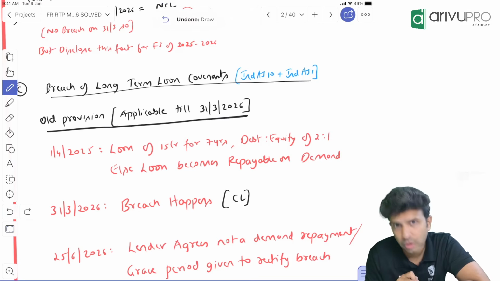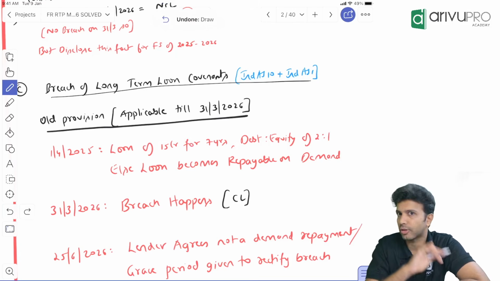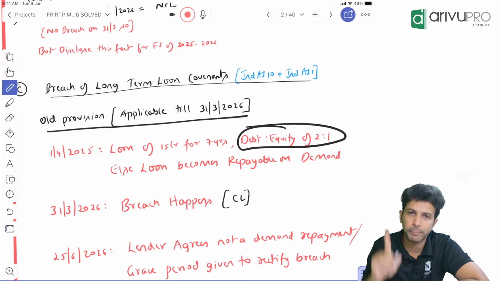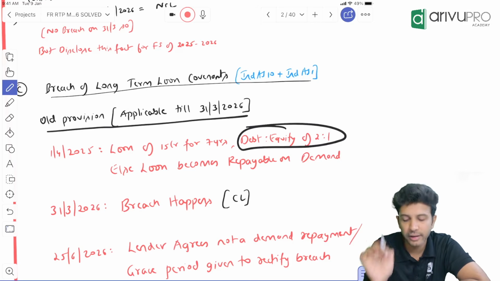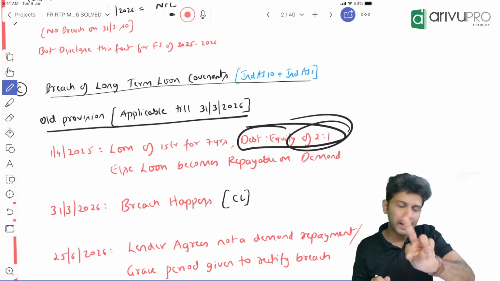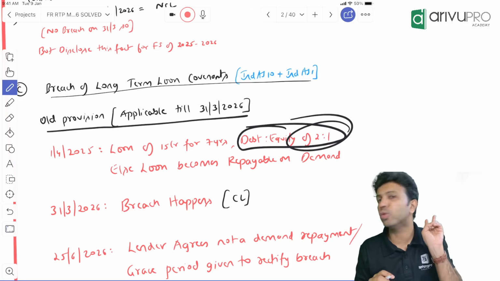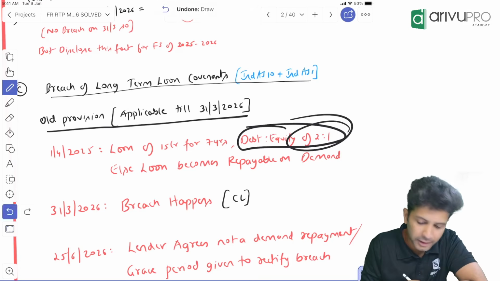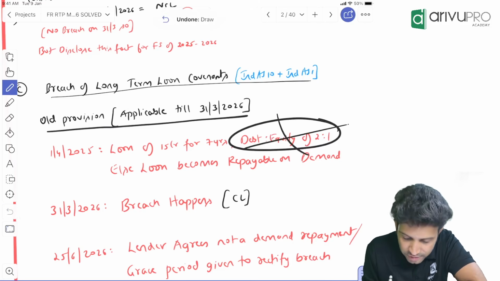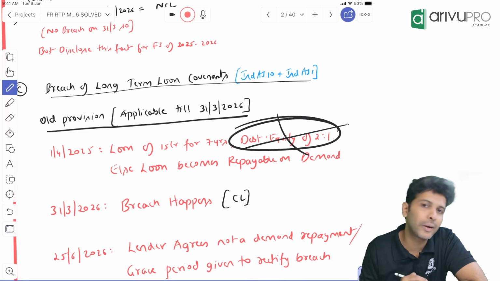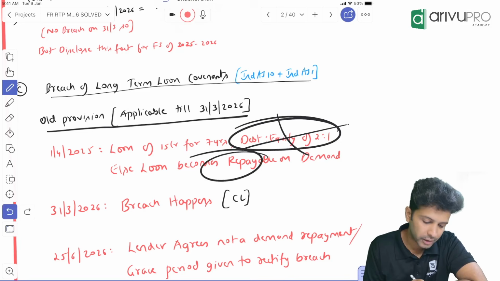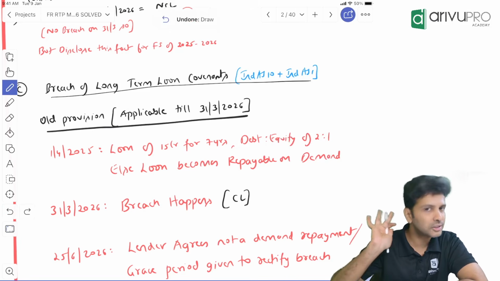But one of the covenants, or one of the restrictions or requirements, is debt equity ratio should not exceed 2:1. Bank has told the company your maximum debt equity ratio should be 2:1. Meaning for 1 rupee equity, maximum debt you can have is only 2 rupees. This should be maintained by the company at all times. Suppose if this provision of debt equity ratio is violated, then the loan will become repayable on demand. That's what the loan agreement with the bank says.